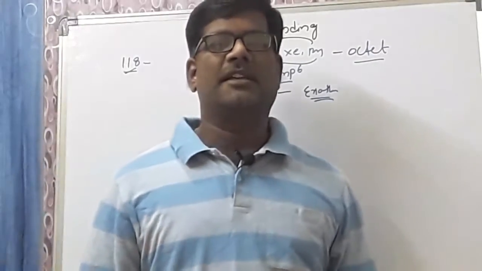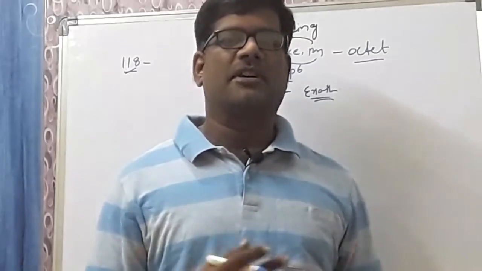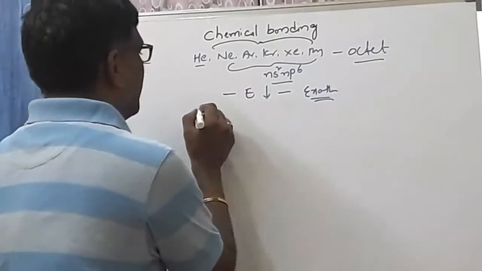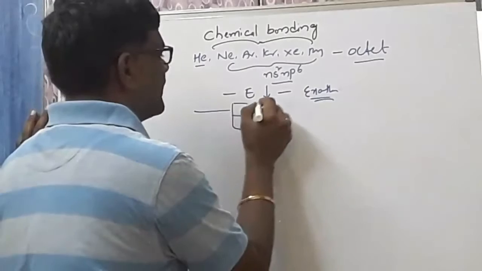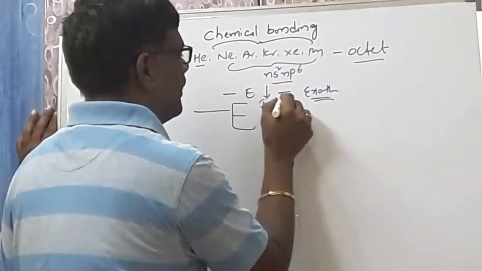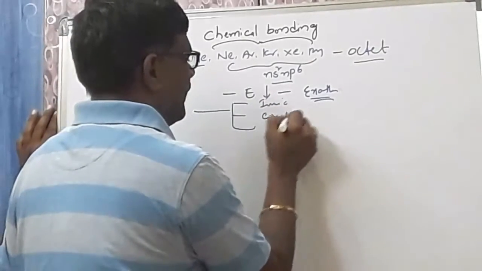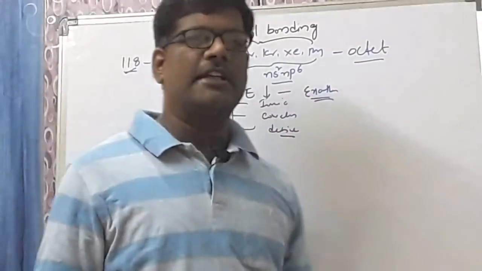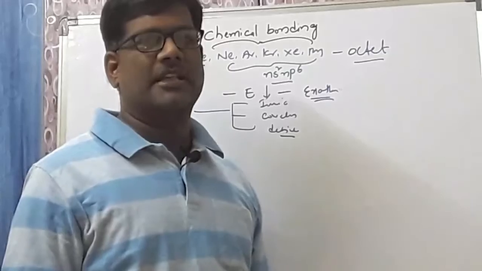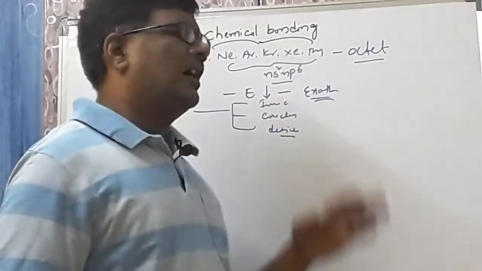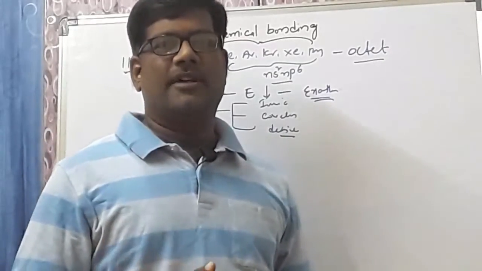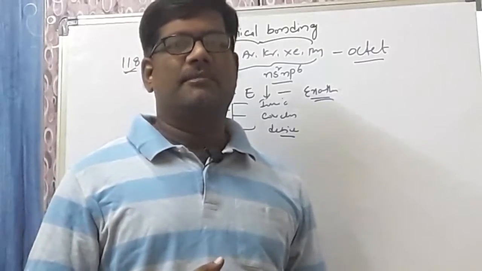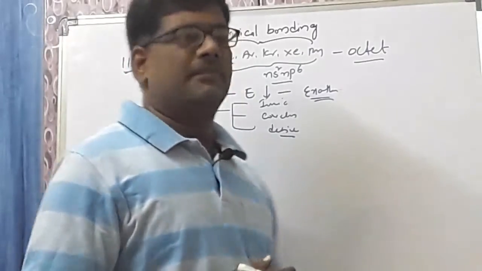Ultimately, based on the nature of the bond, how many types of bonds do we have? We have 3 types of bonds: the ionic bond, the covalent bond, and the dative bond, which is also called the coordinate covalent bond. In today's class I am going to tell you about the ionic bond: how it forms, what the condition for the ionic bond is, and what the example for the ionic bond is.